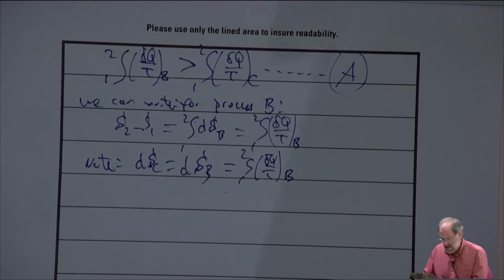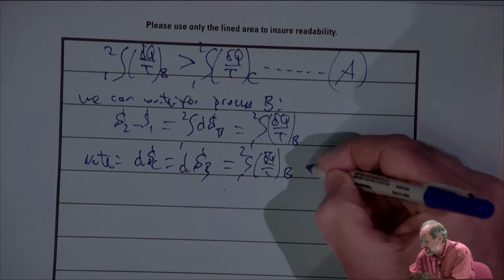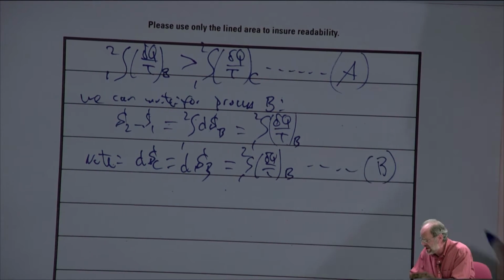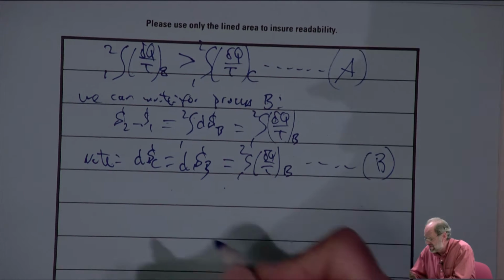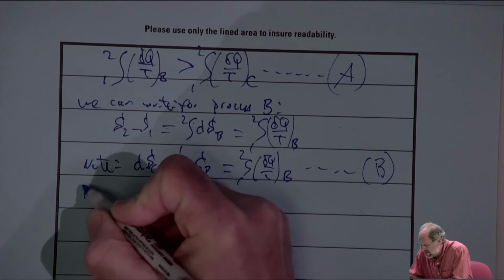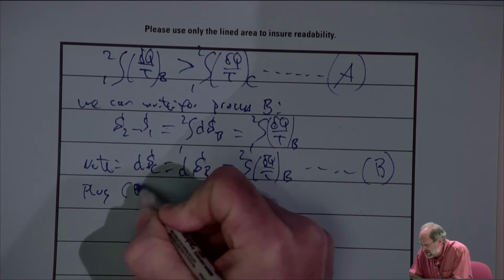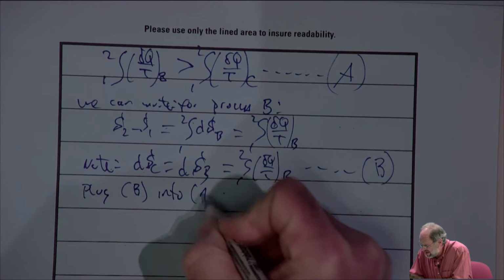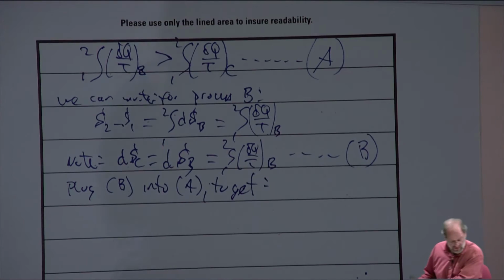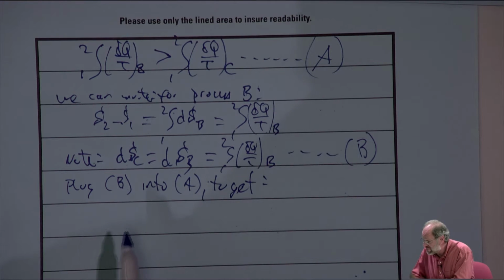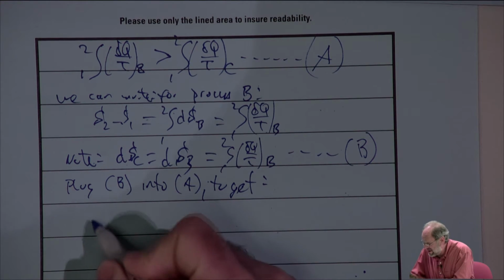Now, this particular equation here, I'm going to call B, and then what I want to do is simply plug B into the equation above that I called A. So let's just plug B into A, and in doing so, we would get the following. So let's see.